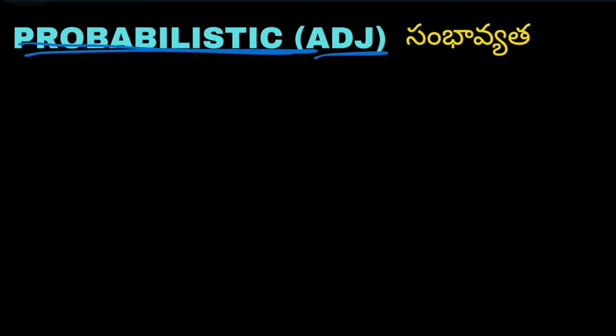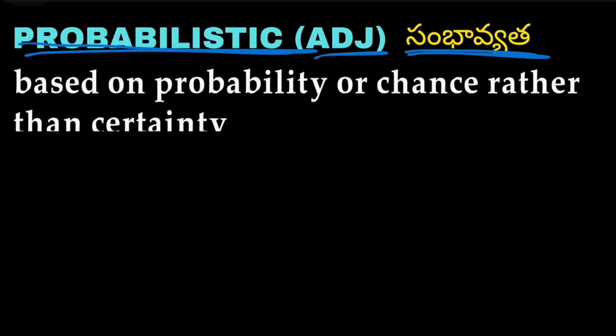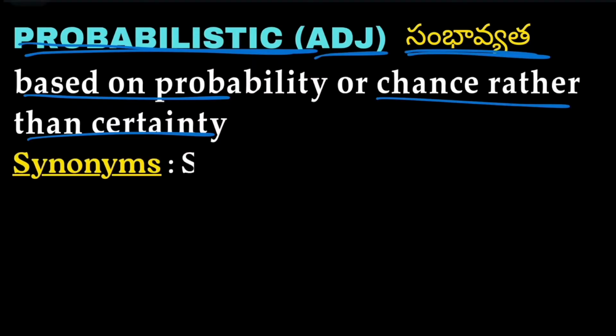And the next word we have is probabilistic. Probabilistic is an adjective and it means sambhavyata, based on probability or chance rather than certainty. If you are not certain about something and you just have guesses, then you can say that it is probabilistic, based on the probability.